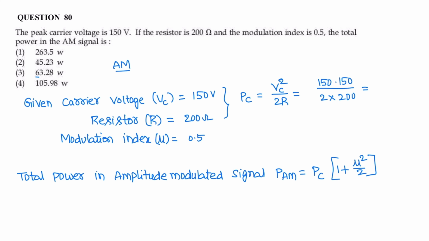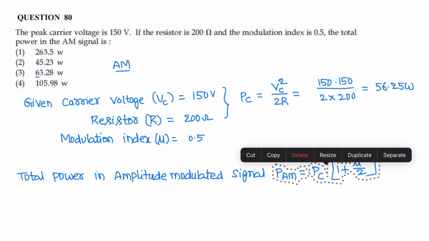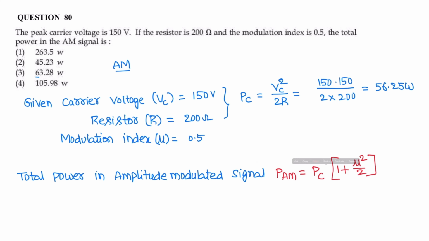Therefore carrier power Pc is 56.25 watt. Now we need to calculate total power in amplitude modulated signal. So total power in AM signal is Pc into 1 plus mu square by 2, carrier power plus sideband power.